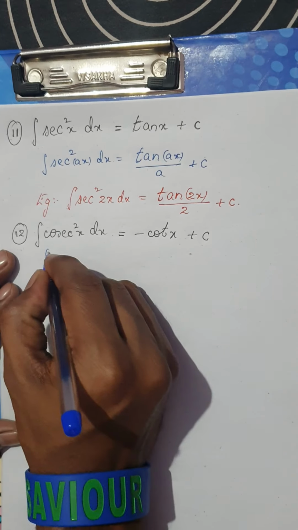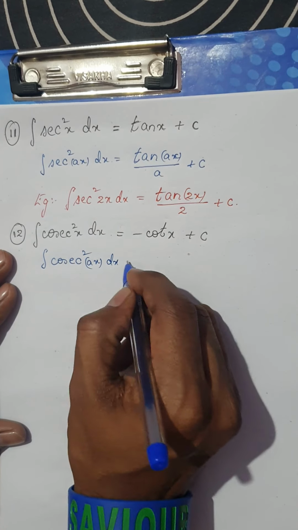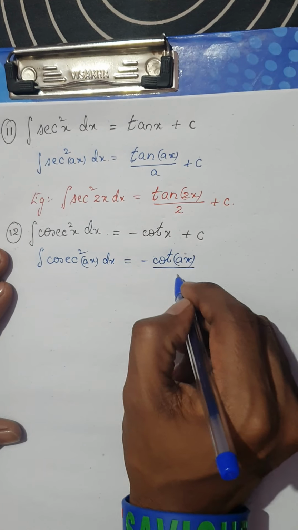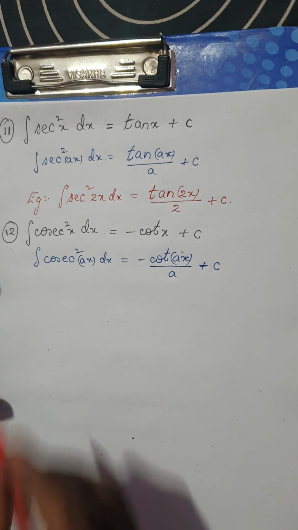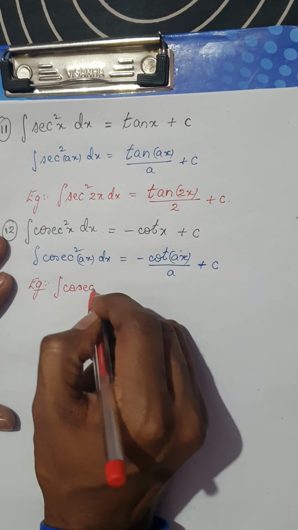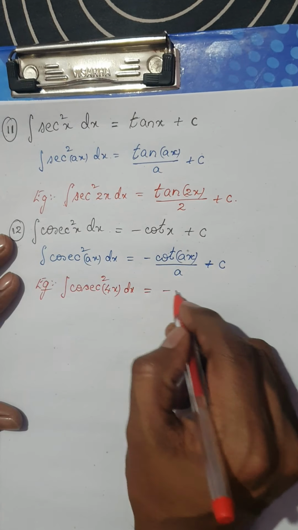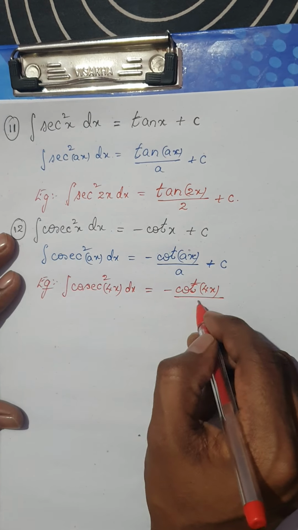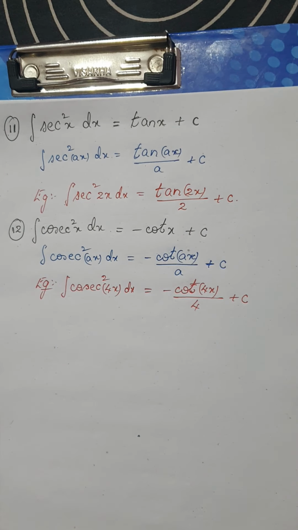If you have a constant, for example cosecant square ax dx, then this would be minus cot of ax divided by a plus c, where c is the constant of integration. Example: integration of cosecant square 4x dx. Integral of cosecant square is minus cot of, instead of x I have 4x, so write 4x as it is. Only thing is divide by that constant, plus c, the constant of integration.